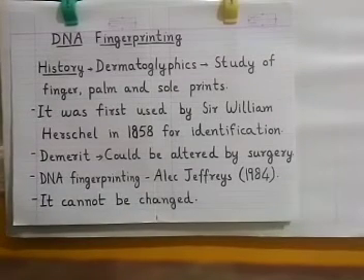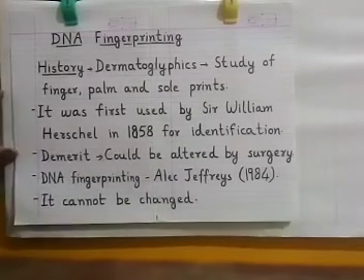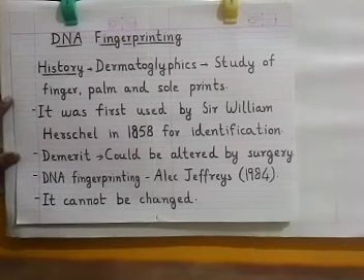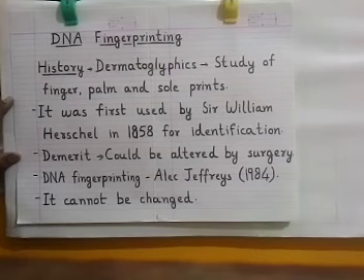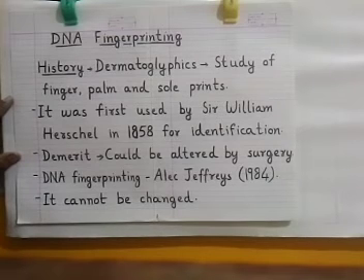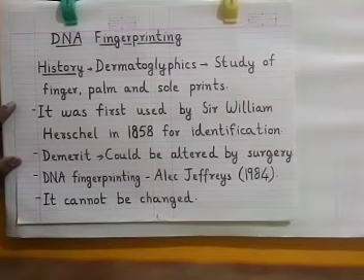Dear students, today our topic is DNA fingerprinting. The history of DNA fingerprinting originates from a term called dermatoglyphics. Dermatoglyphics means the study of finger, palm, and sole prints.